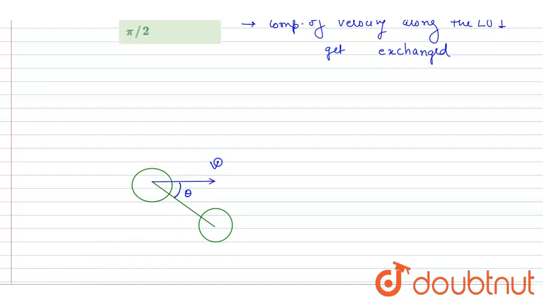So what you can do, you can break this velocity into two components, right? The velocity will have two components, one along the line of impact, that is v cos theta, and the other one is perpendicular to the line of impact, that is v sin theta. This will remain unchanged, right? Keep in mind that during the collision, the impulse acts along the line of impact. So if the impulse acts along the line of impact, why would the component of the velocity perpendicular to it change? It will remain unchanged.